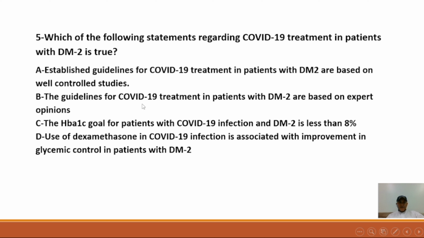B, the guidelines for COVID-19 treatment in patients with type 2 diabetes are based on expert opinions. The hemoglobin A1C goal for patients with COVID-19 infection and DM type 2 is less than 8%. Use of dexamethasone in COVID-19 infection is associated with improvement in glycemic control in patients with type 2 diabetes.